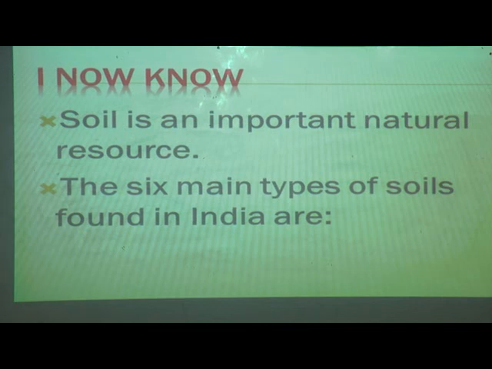We come to know that soil is a very important natural resource. The 6 main types of soil found in India are... How many types of soils are there? Yes, you can tell me now. Yes, very good students. 6 types of soils are there. What are they?